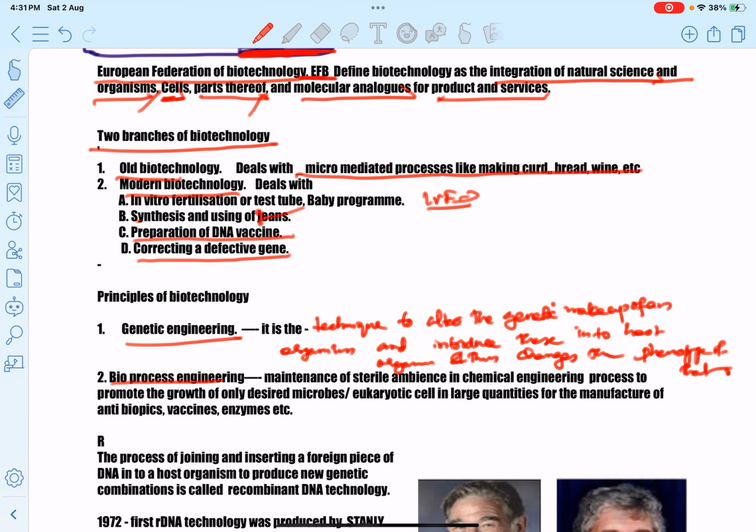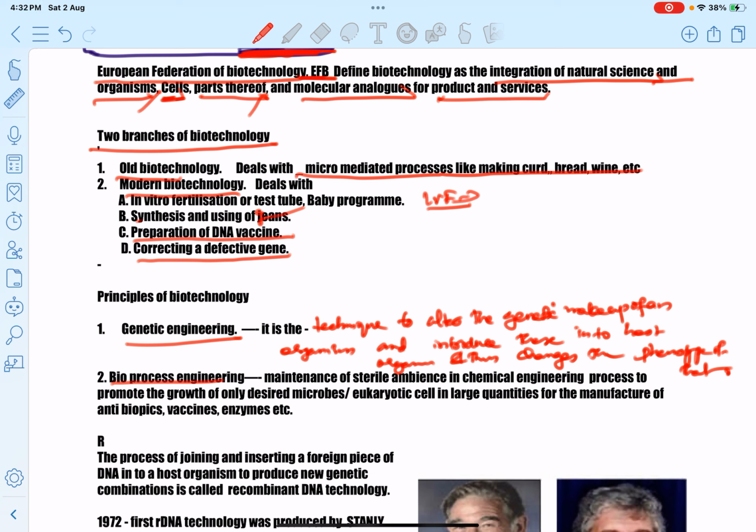First we make some alteration in the genetic material, the DNA, and introduce this DNA into some host organism. Thus we can make changes in the phenotype of that host. That is the correct definition for genetic engineering.